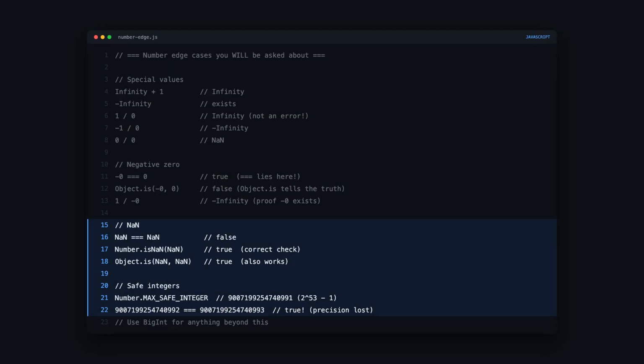NaN is not equal to itself. It's the only value in JavaScript where x triple equals x is false. Use Number.isNaN or Object.is to detect it. And integers beyond 2 to the 53 minus 1 lose precision. The numbers 9007199254740992 and 9007199254740993 are triple equals true. JavaScript literally can't tell them apart. That's why BigInt exists. If you're working with database IDs, timestamps, or financial calculations beyond safe integer range, you need BigInt.